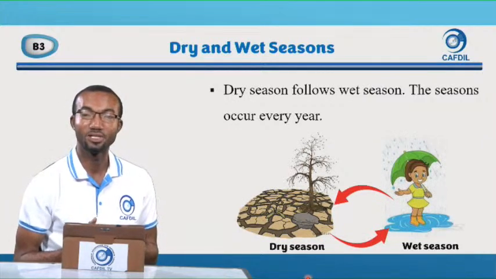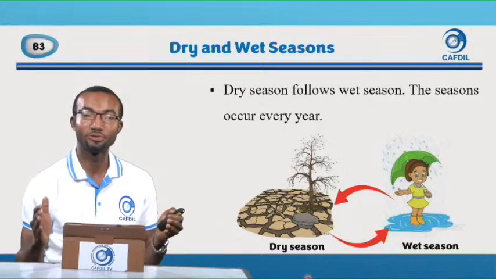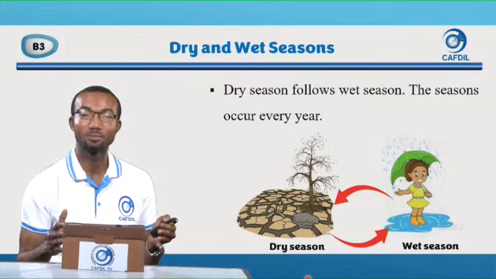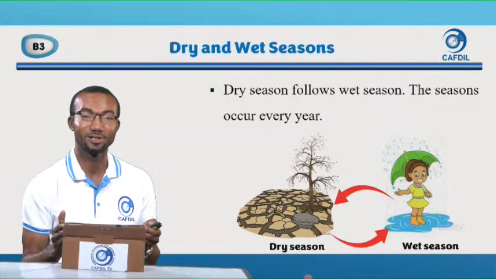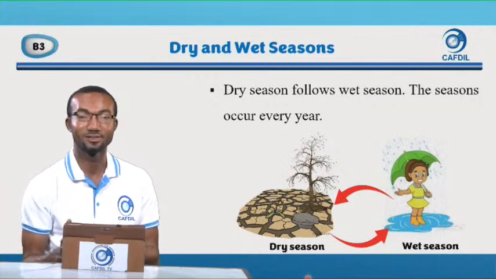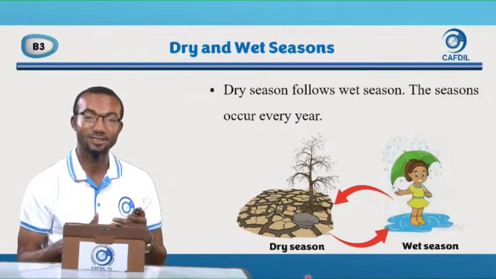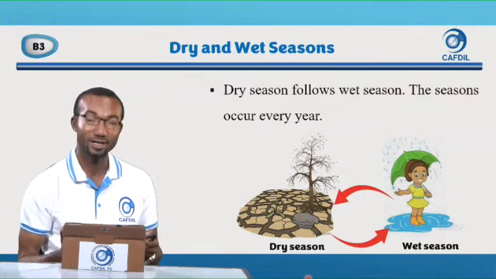I don't believe there was a year we experienced dry season all through from 1st January to 31st December with no rainfall. I haven't seen one ever since I was born. Because sometimes you experience wet and sometimes dry. They occur in cycle. Dry season, wet season occur in cycle.